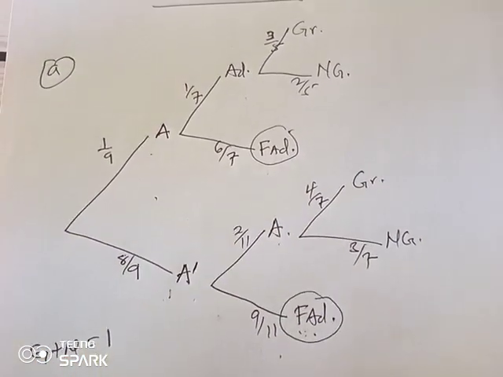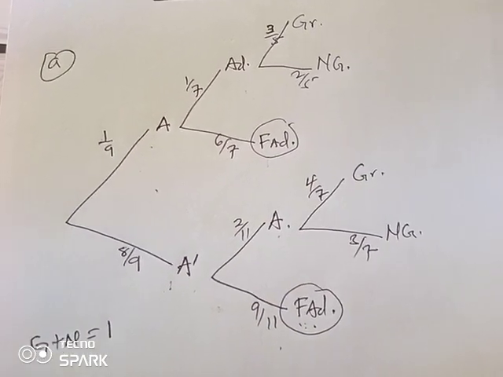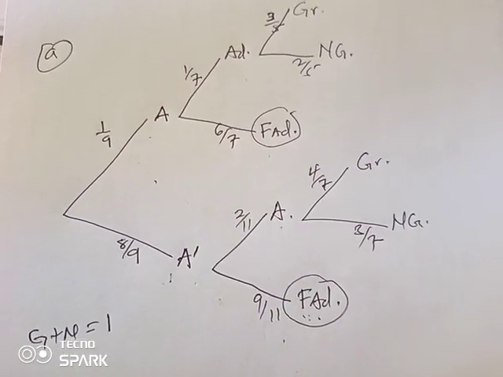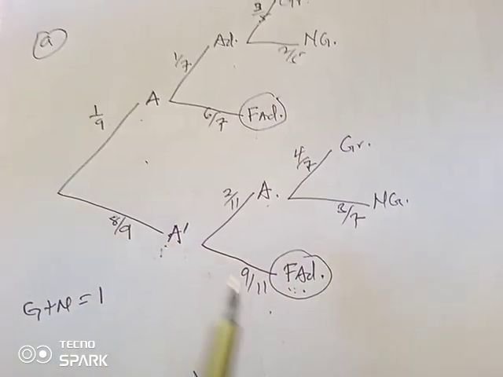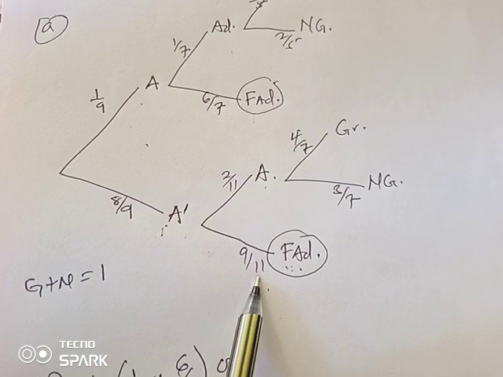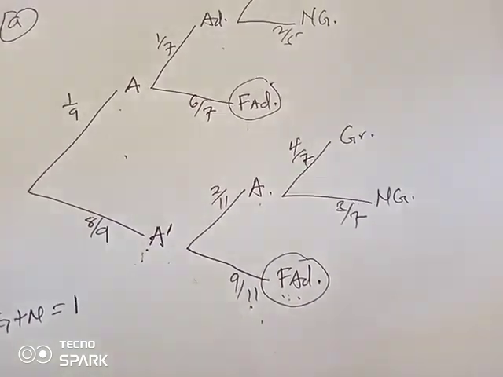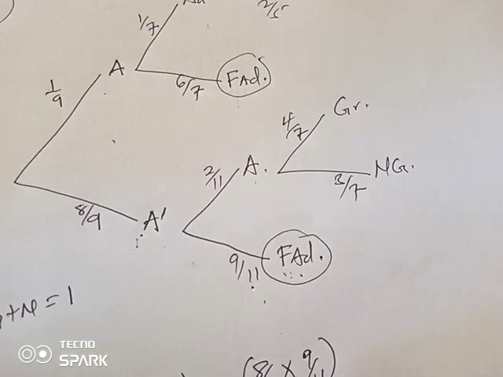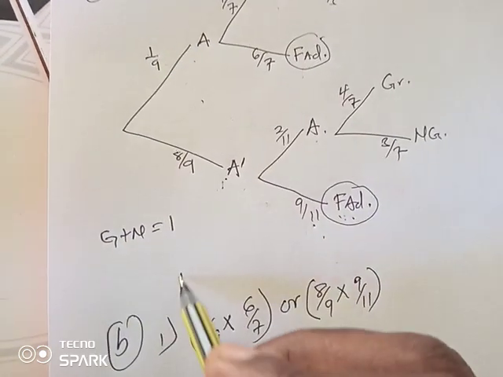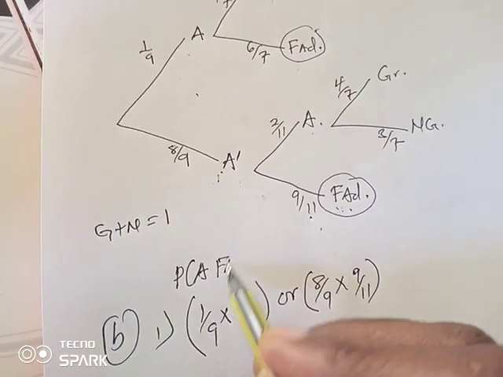So what does it mean? 1 out of 9 times 6 out of 7, or he did not get A but still did not succeed to join any school. So 8 over 9 times 9 out of 11. I'm saying what we are doing here is purely the probability that he got A but failed to undergo admission.